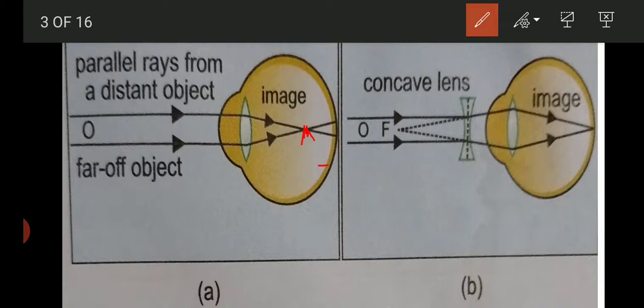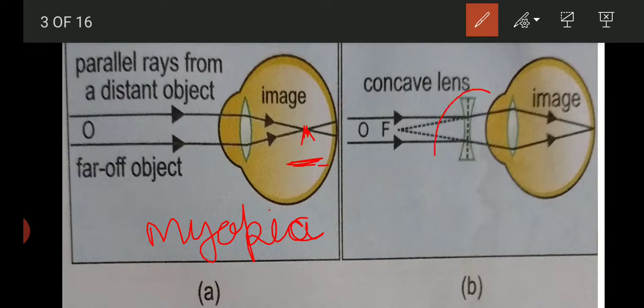So in a myopic eye, an eye that is suffering from myopia, the image of a distant object is formed in front of the retina and not at the retina itself. To correct a myopic eye, the person has to use spectacles with a concave lens, which is known as a diverging lens. What will happen when a person uses a concave lens?